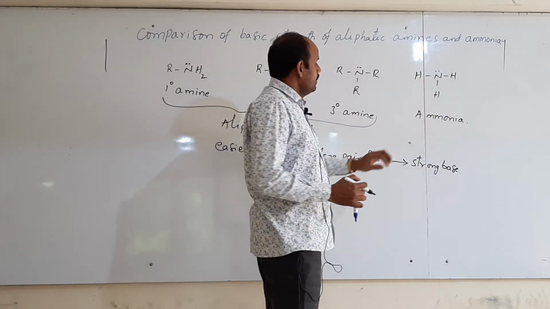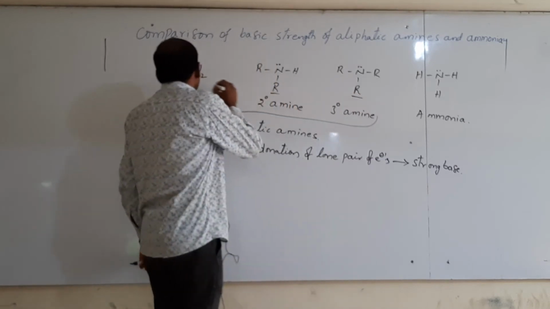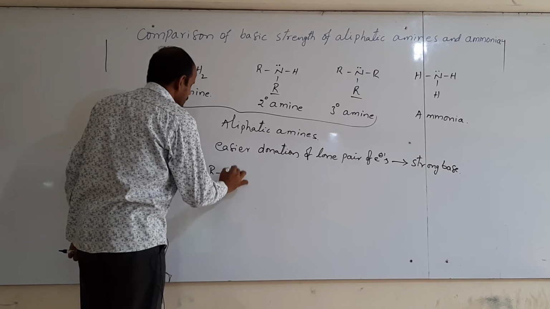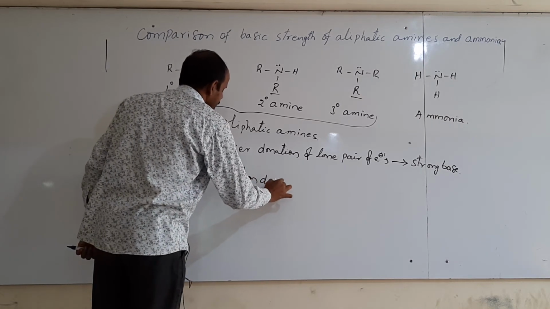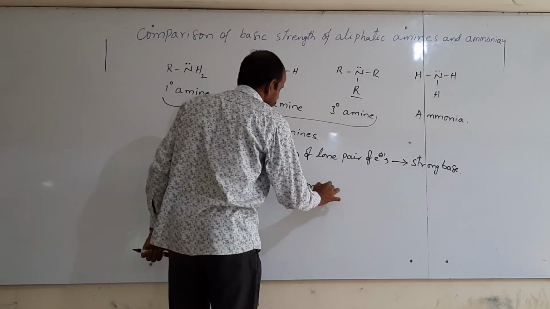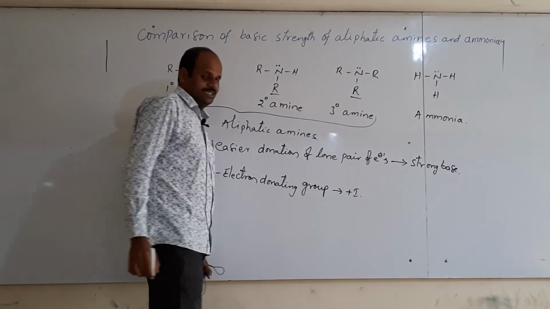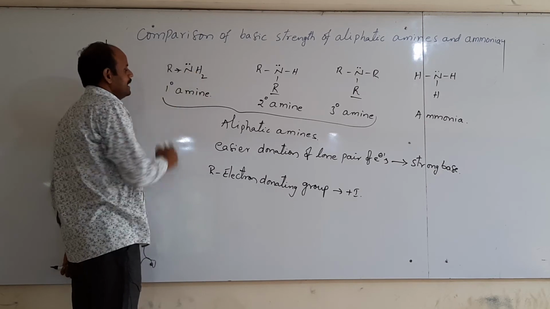Here, the alkyl group is an electron donating group. It causes a positive inductive effect, meaning it can donate electrons to nitrogen.